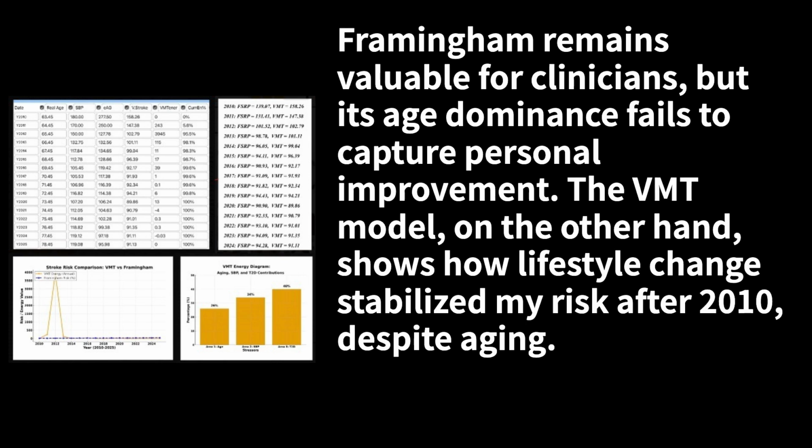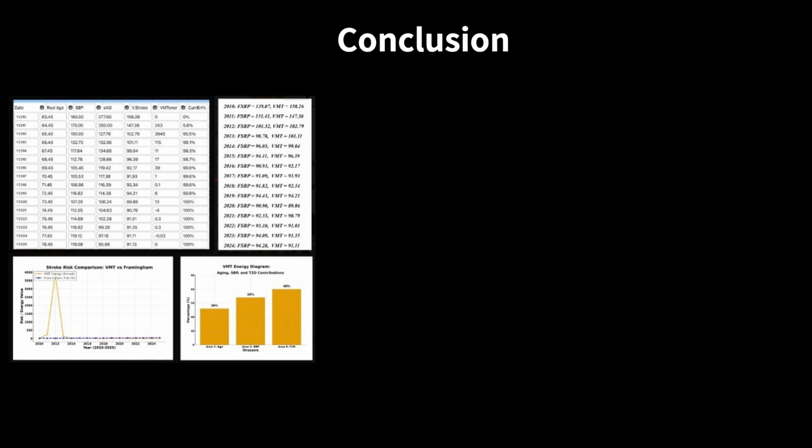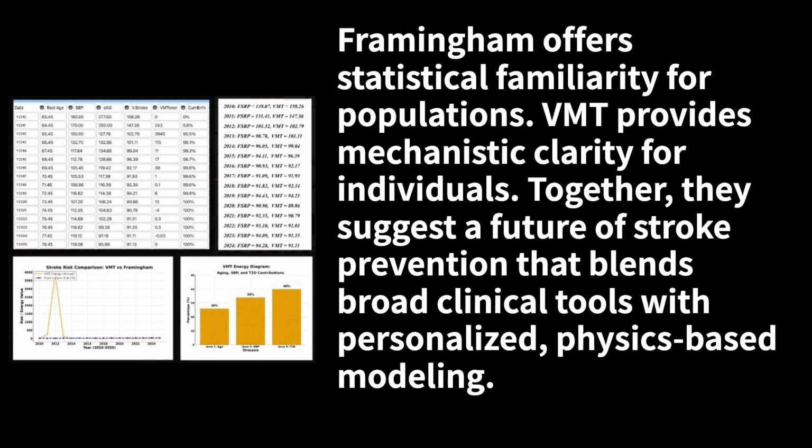Framingham remains valuable for clinicians, but its age dominance fails to capture personal improvement. The VMT model, on the other hand, shows how lifestyle change stabilized my risk after 2010, despite aging. Conclusion: Framingham offers statistical familiarity for populations. VMT provides mechanistic clarity for individuals. Together, they suggest a future of stroke prevention that blends broad clinical tools with personalized, physics-based modeling.